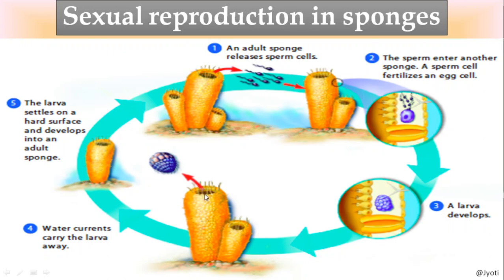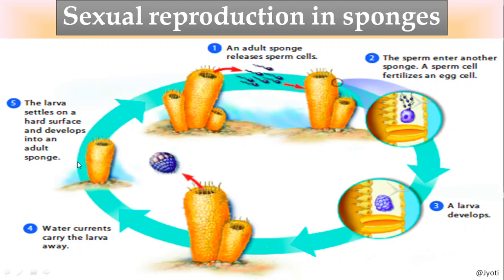So this is the osculum. Through the osculum, the larva is released, and after a period of time, it leads a free swimming life, and after that, it attaches to the substratum and grows into a new, adult sponge. So here is the larva which is released from the osculum.